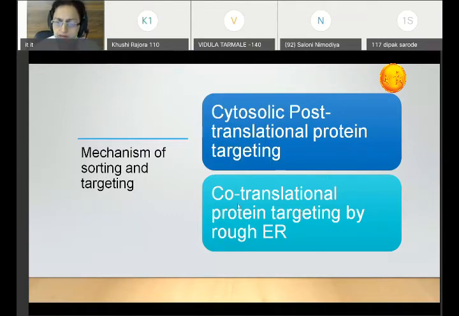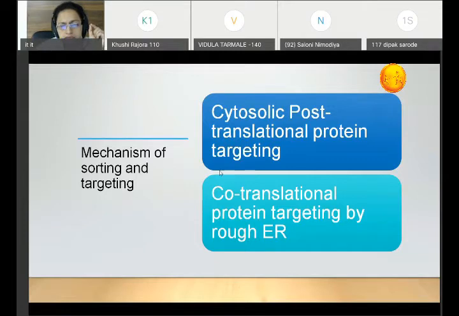In the other, while protein biosynthesis is going on, at that particular moment, the process of targeting the protein starts with the help of the rough endoplasmic reticulum. This is called co-translational protein targeting by rough endoplasmic reticulum.